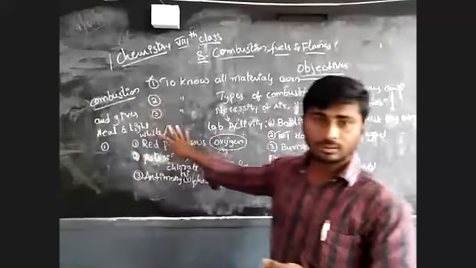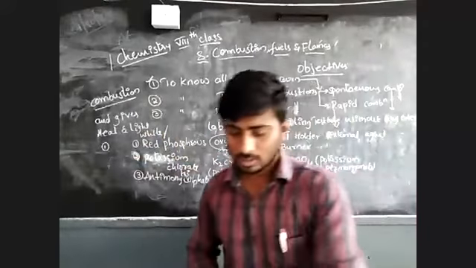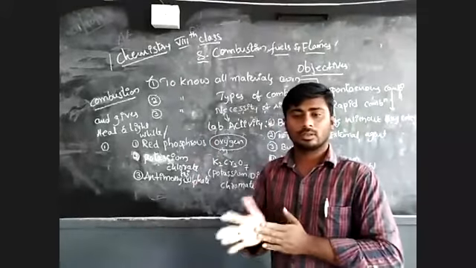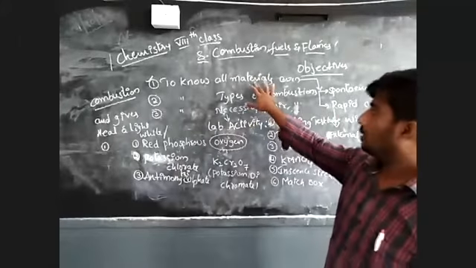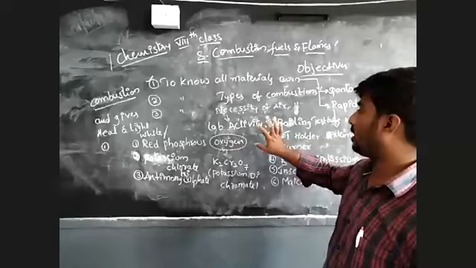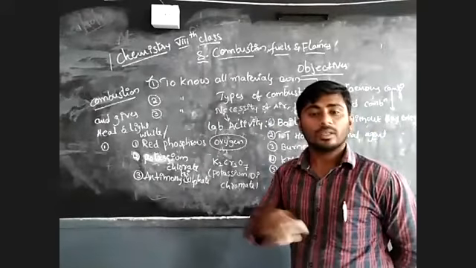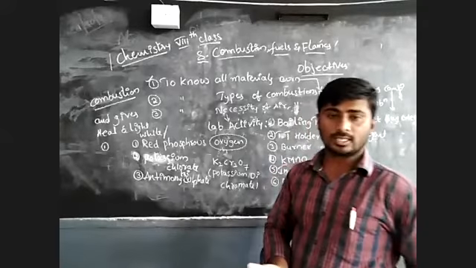Is it clear, everyone? Do you have any doubts? Please keep them in your chat and I will clarify your doubt. Is there any doubt regarding these three learning objectives: materials, types of combustion, and intensity of air and lab activity? Only half of the chapter we have discussed. The next part will be on Wednesday. If you have any doubt, keep it in the chat or ask directly.